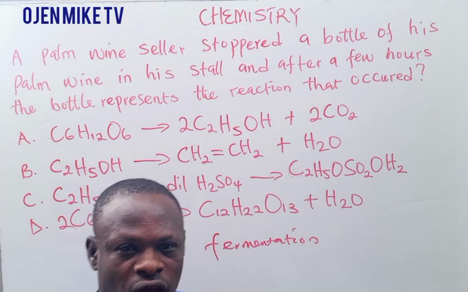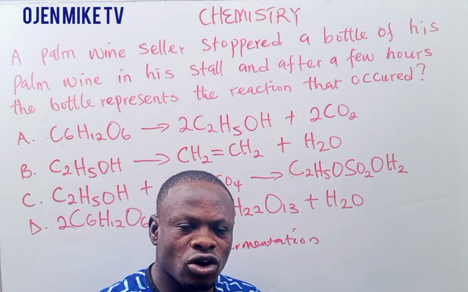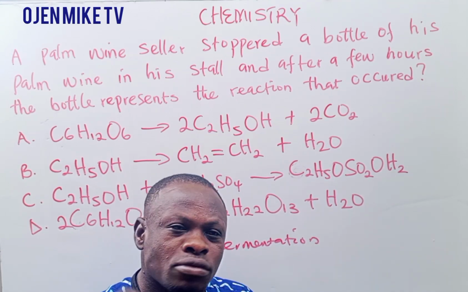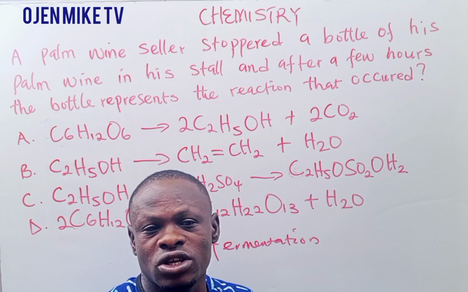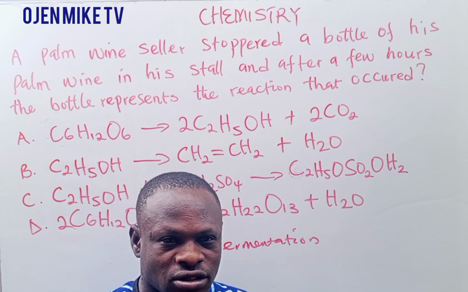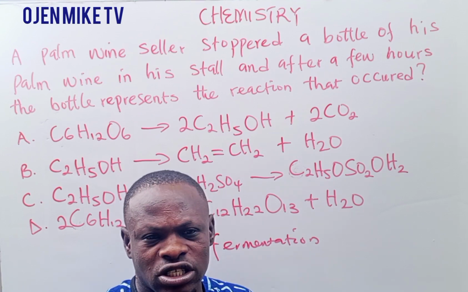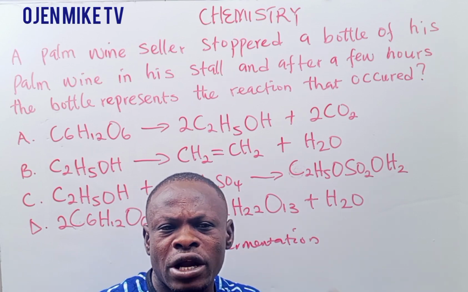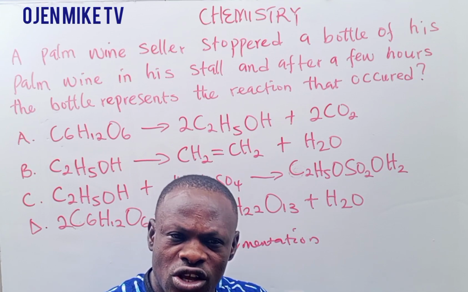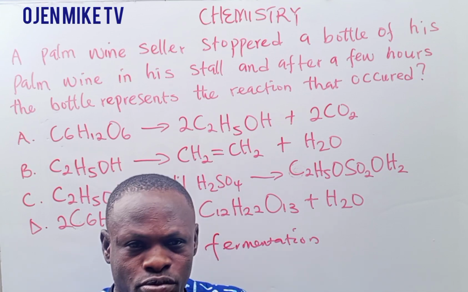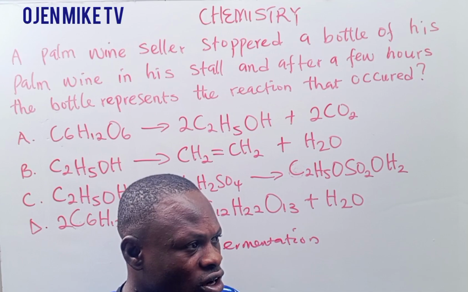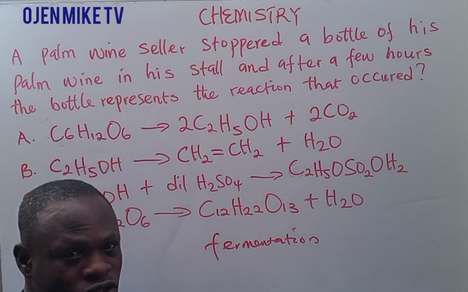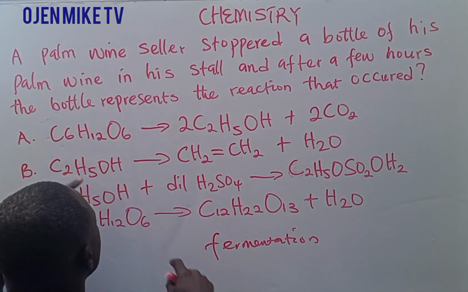Fermentation will occur. And now what happened in fermentation? Fermentation is a process whereby glucose is broken down in the absence of oxygen to yield ethanol and carbon dioxide. But the opposite is the case when glucose is broken down in the presence of oxygen, it leads to what we call respiration. But here we are not after respiration, because there is no equation of respiration here.